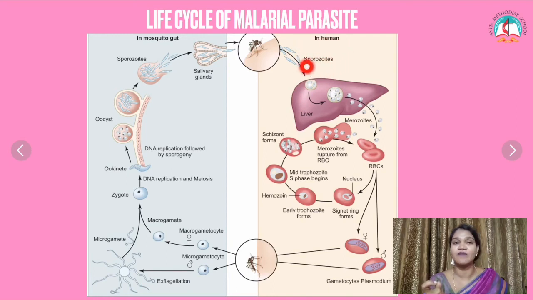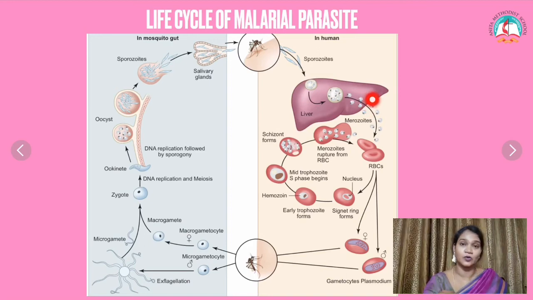First, it is in the form of sporozoite. Once the sporozoite enters the blood, from the blood, directly it will go to the hepatic cell. Where is the hepatic cell? The liver. It enters inside the liver. In the liver, these sporozoites undergo a lot of change. Sporozoites are nothing but a stage of the Plasmodium species. Okay, so the sporozoites undergo a lot of changes.